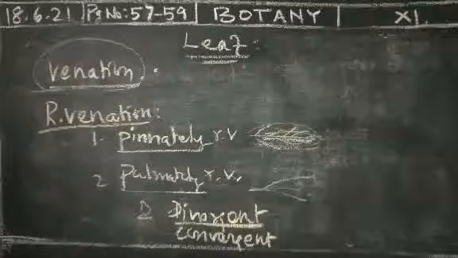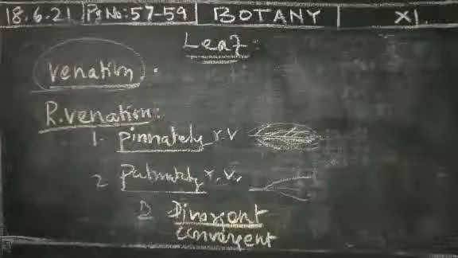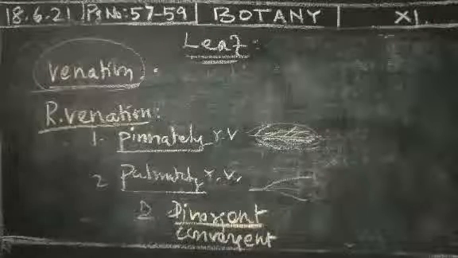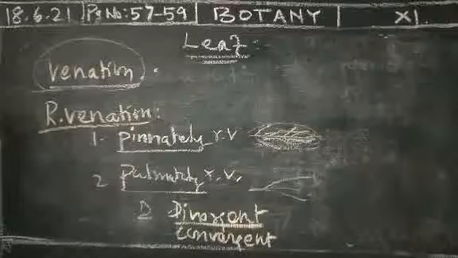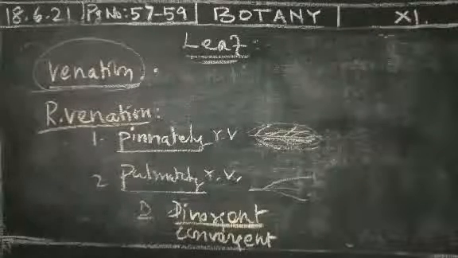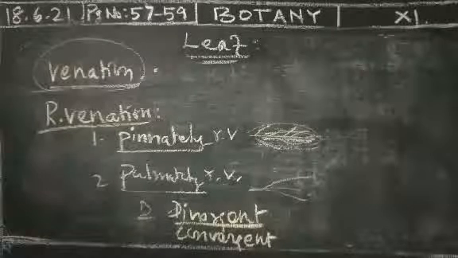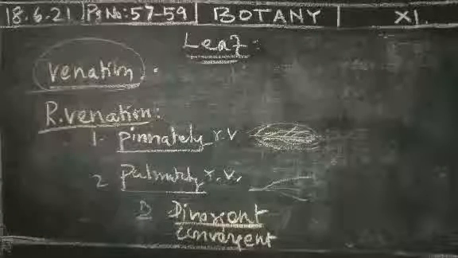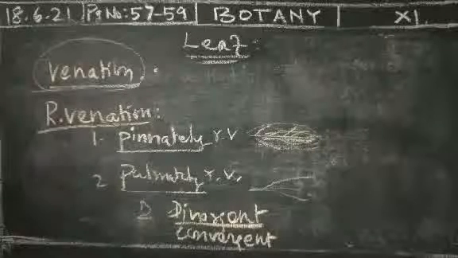In the divergent type, all principal veins originate from the base and diverge from one another towards the margin of the leaf, as in Carica papaya. In papaya plants you can see the leaf. All the veins arise from the base of the leaf, then go towards the margin. That is called divergent.